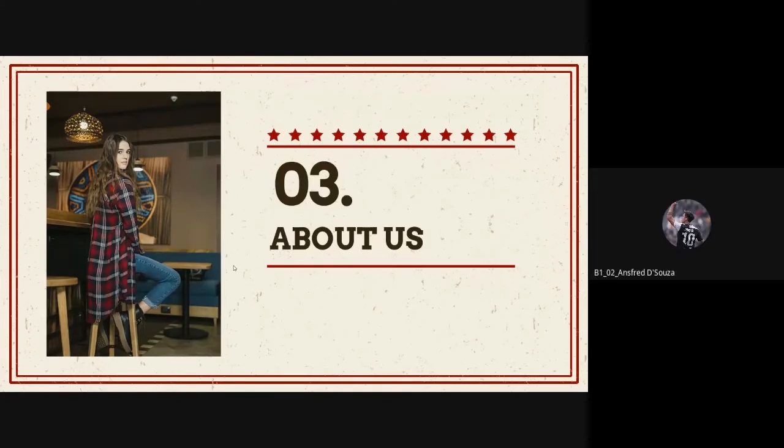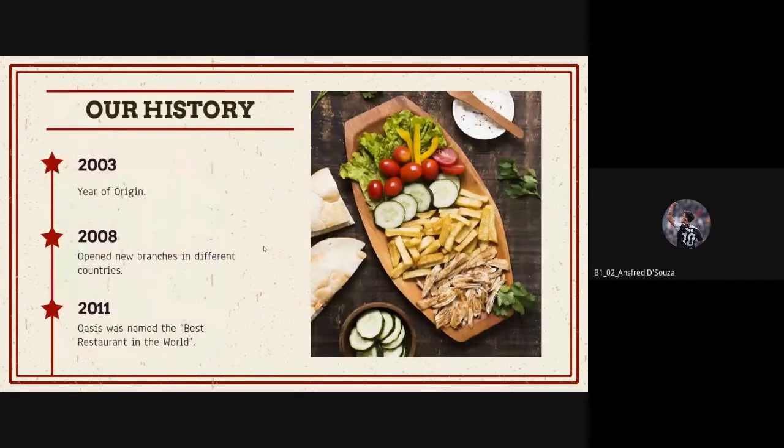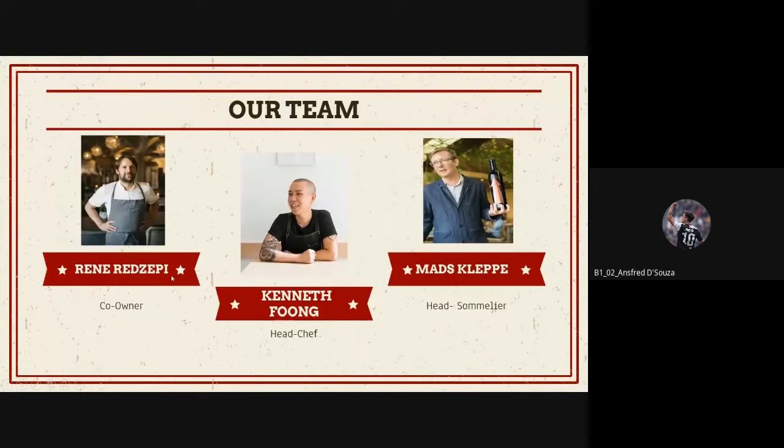So this is one of the main components of a website, so that the person who is visiting the website comes to know about the history and what exactly the website is about. So that's why we have made the about us section. We have included a brief part in this PPT, like the history of our restaurant, its year of origin, where the branches were opened, and where it was named the best restaurant in the world. So you can go to the next slide.